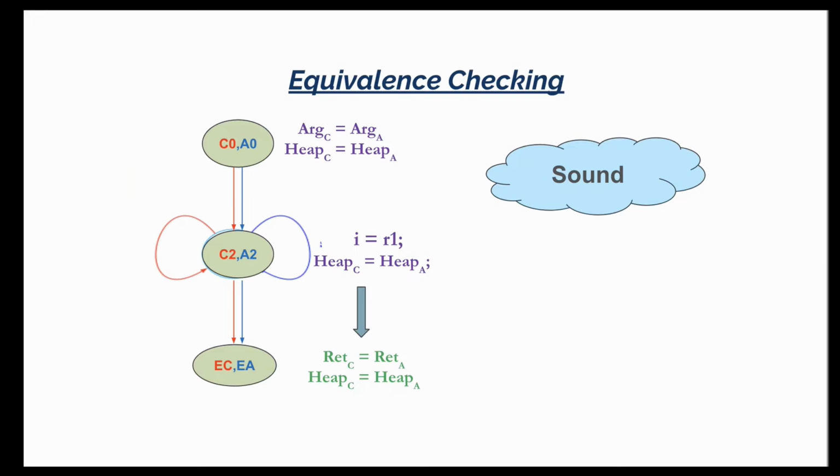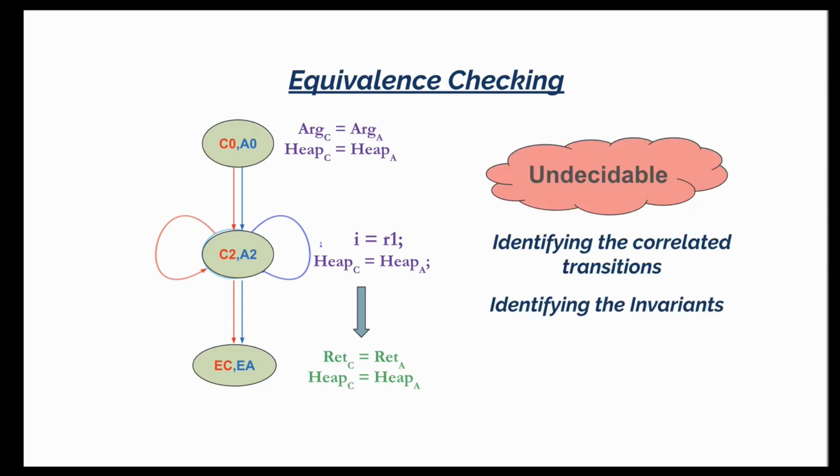In the translation validation setting, the equivalence checker must be sound. That is, if the equivalence checker determines the programs to be equivalent, then the programs must be guaranteed to have equivalent runtime behavior for all possible inputs. We have also called this property the property of zero false positives previously.